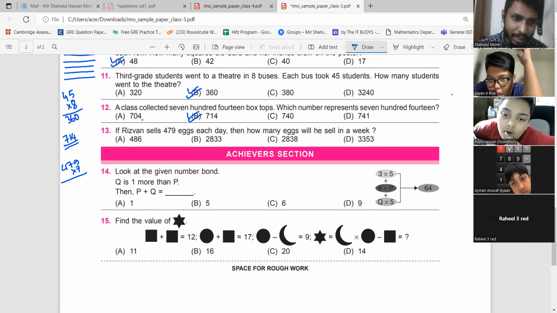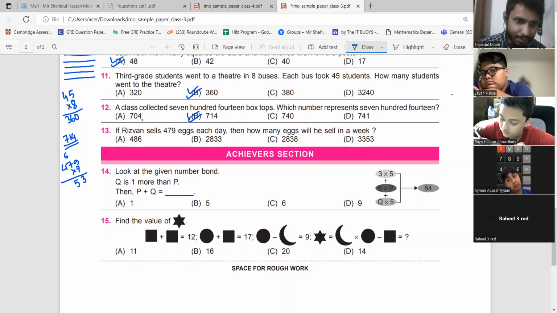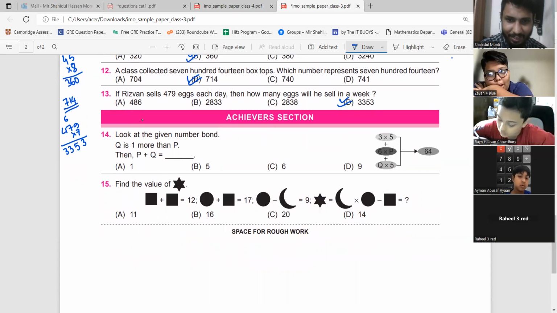So it should be 479 times 7. 7 nines are 63. 3 carries 6. 7 sevens are 49 plus 6, that is equal to 55. We have 5 carry. 7 fours are 28 plus 5, that is equal to 33. So the answer should be 3353. 3553.